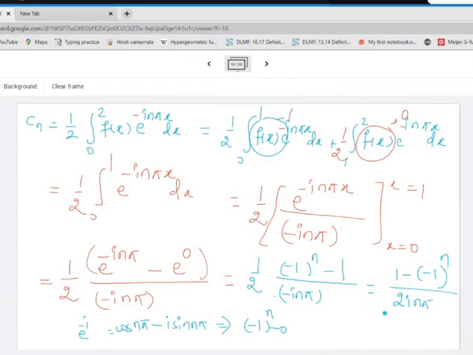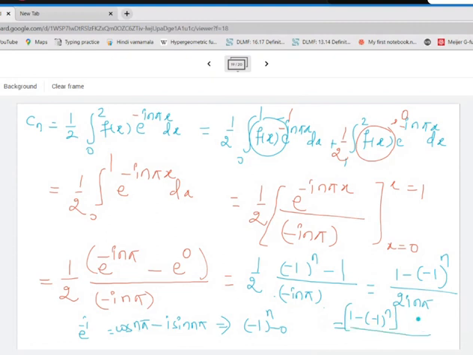Multiply and divide by minus i n pi. अच्छा, तो क्या हो जाएगा? Let us do that. So this will be equal to minus, तो ये पार्ट तो सेम रहने वाला है. 1 माइनस, क्या हो रहा है? So this will be 1 minus -1 raised to the power n. ये पार्ट को तो मैं टच नहीं कर रही हूँ, बराबर.